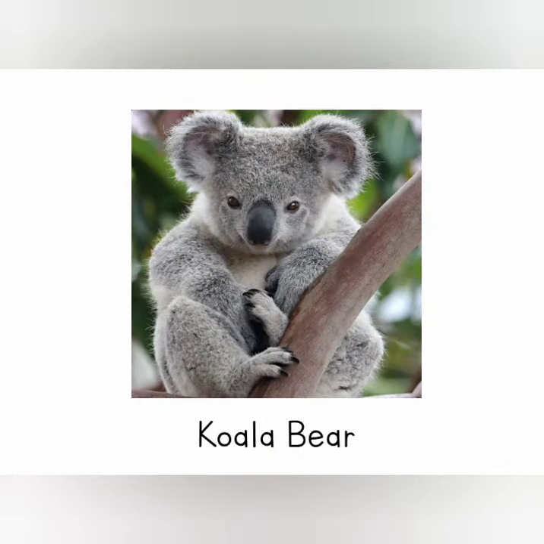Now, what do you think this is? Which animal is this? This is a koala bear. And you find this kind of bear in Australia. This is a very small bear and you find it always on trees. And the color of this bear is grey, as you can see here in the picture.